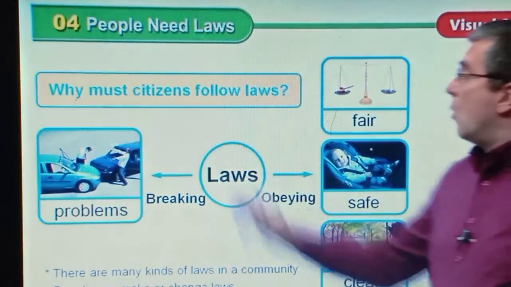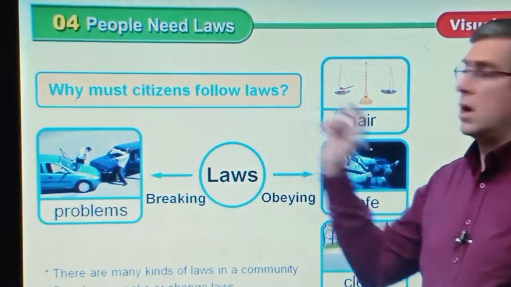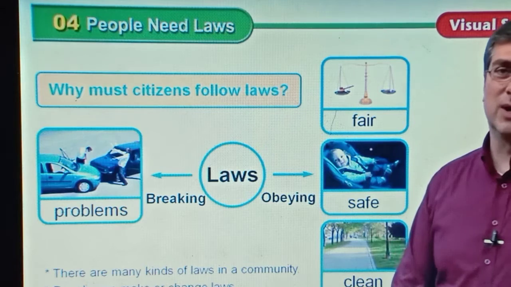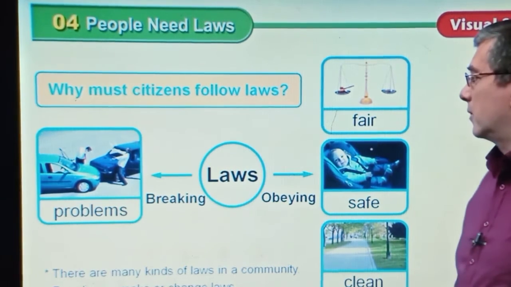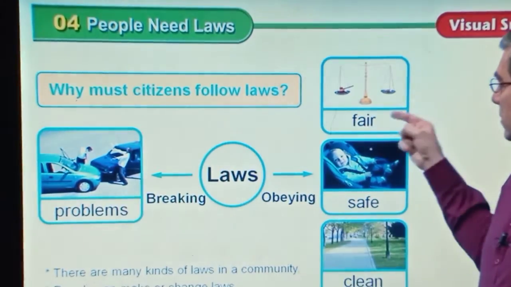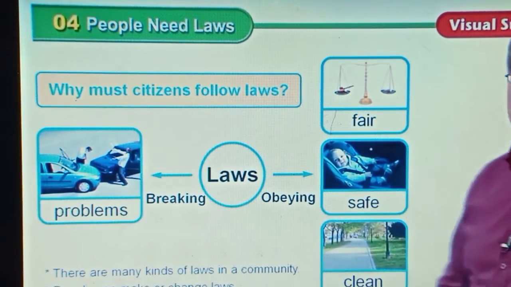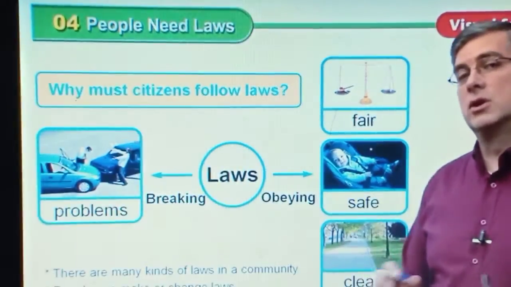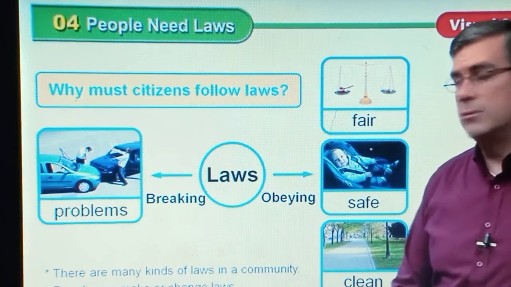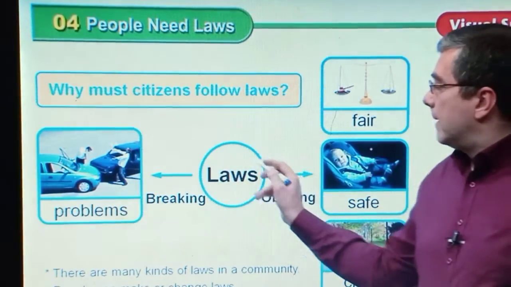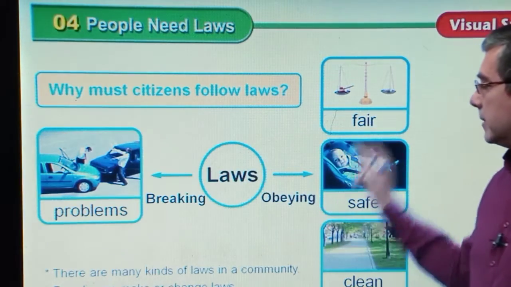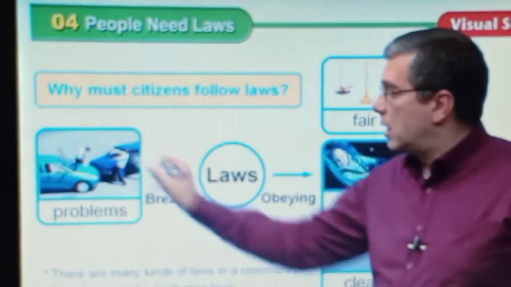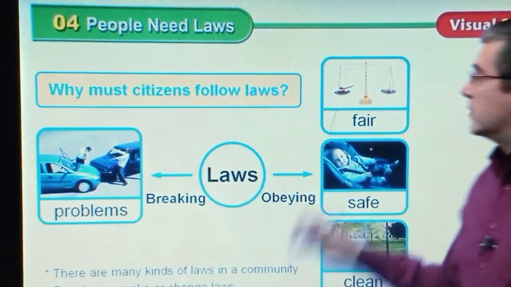Let's take a look at this. Why must citizens follow laws? Let's talk a little bit about those ideas. We want to be safe, and we want to be clean. Those are good reasons that we should not break the laws. Here we have the laws. Have you obeyed them? That's what happened. If you break the laws, that's what happened over here.